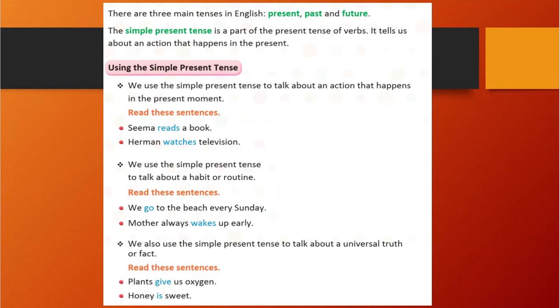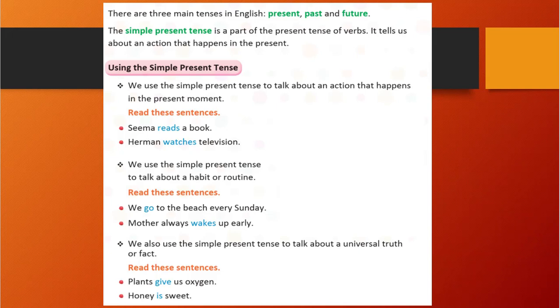Mother always wakes up early. So your mother is waking up early daily. Daily at 6 o'clock if she is waking up, what can you say? My mother always wakes up early in the morning at 6 o'clock. So that is her routine. Correct? Your routine is coming to school. So I go to school daily, from Monday to Saturday. Monday to Saturday you are coming to school daily. That means that is your routine. So we will write that in the present tense.